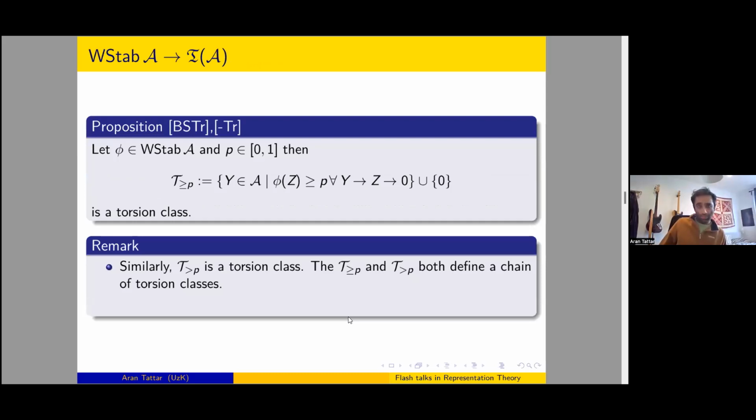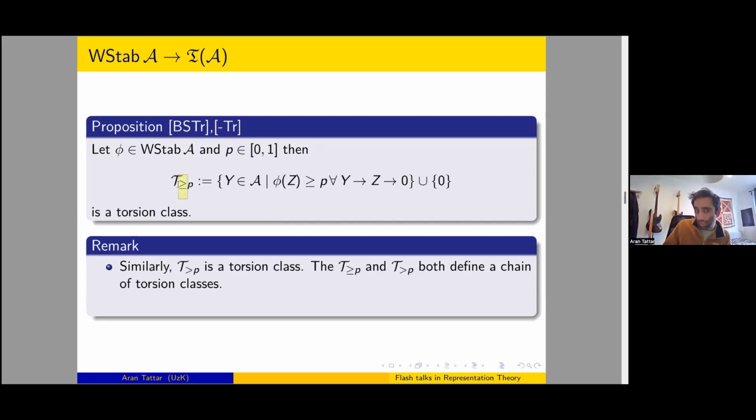Okay, so now I can describe how we go from weak stability conditions to chains of torsion classes. If we start with a weak stability condition phi and a point P inside this interval, then if we consider this subcategory T greater than or equal to P, which consists of the zero objects and all objects in our category whose quotients evaluate to at least P through this weak stability condition, it turns out this is a torsion class. This was done by Brüstle, Smith and Treffinger for stability conditions, and Hipolito and I have just generalized this to the weak stability conditions case.